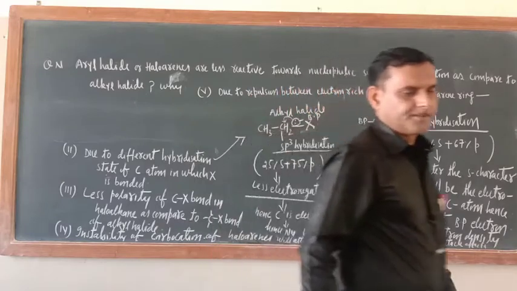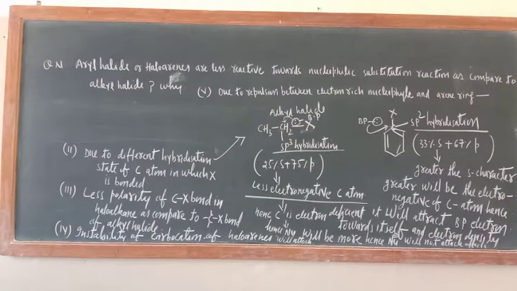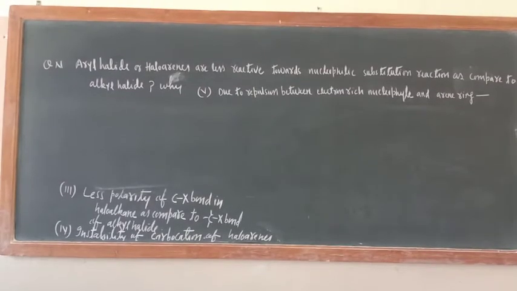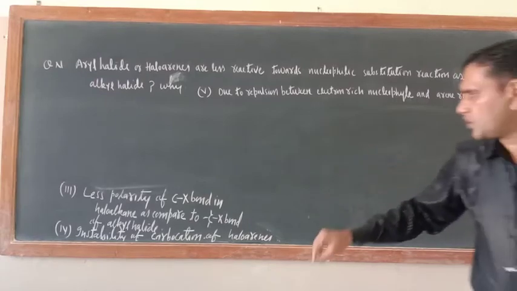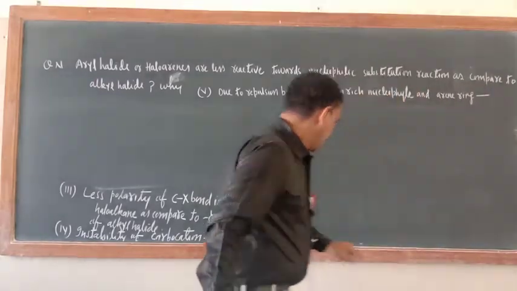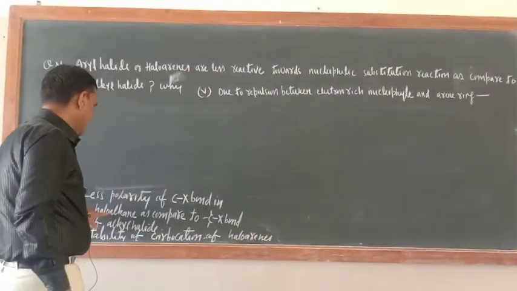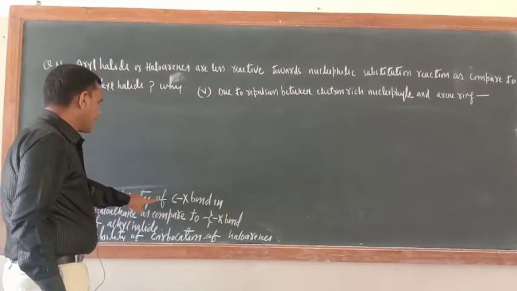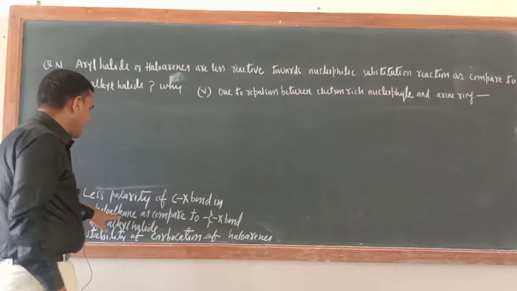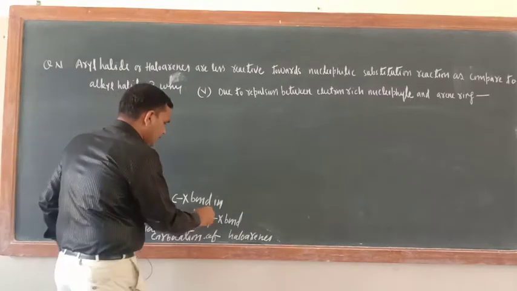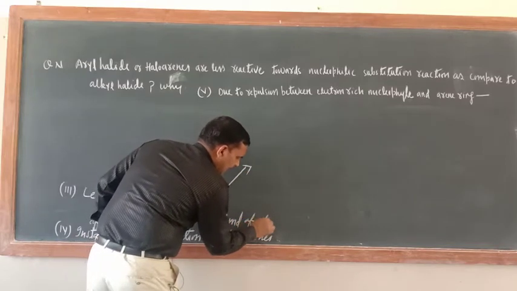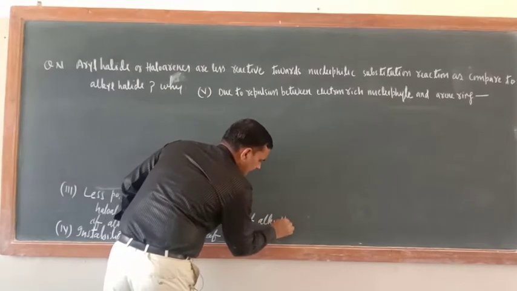Just see here. Now the third reason. What is the third reason? Less polarity of the C-X bond in haloarene as compared to the C-X bond of alkyl halide.